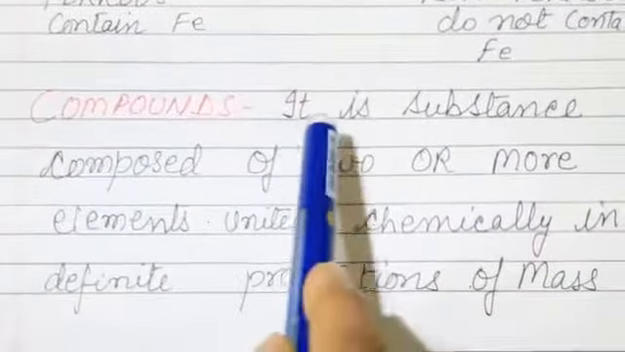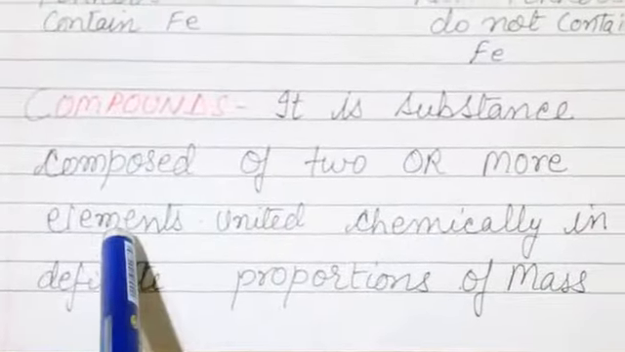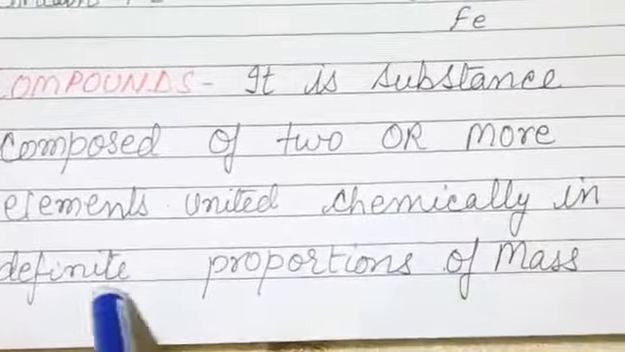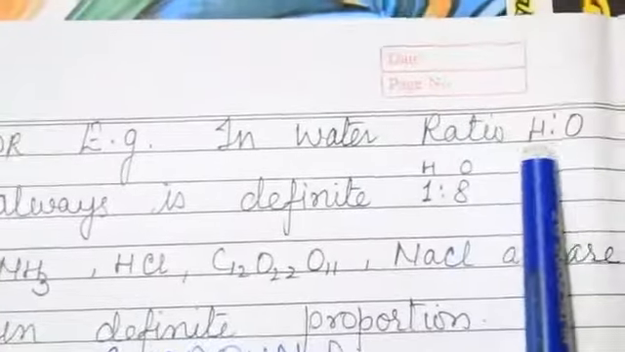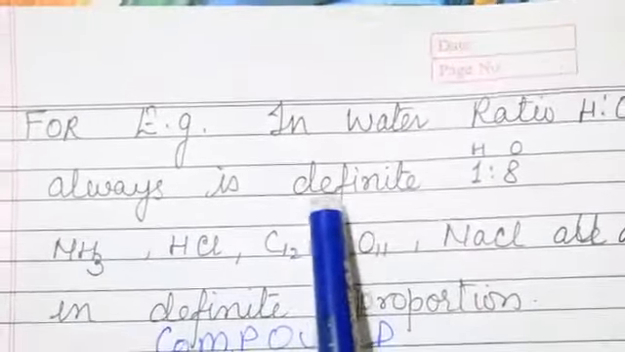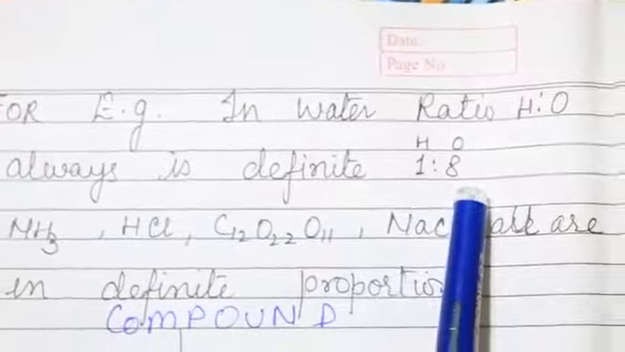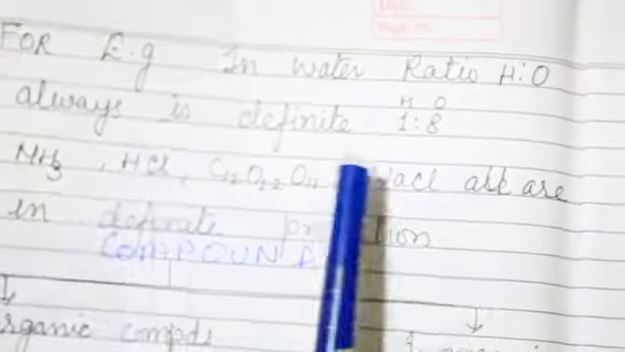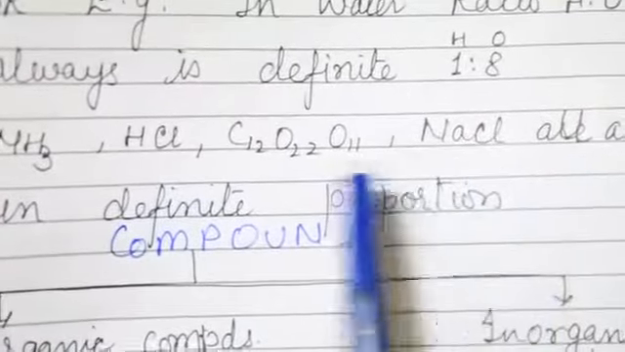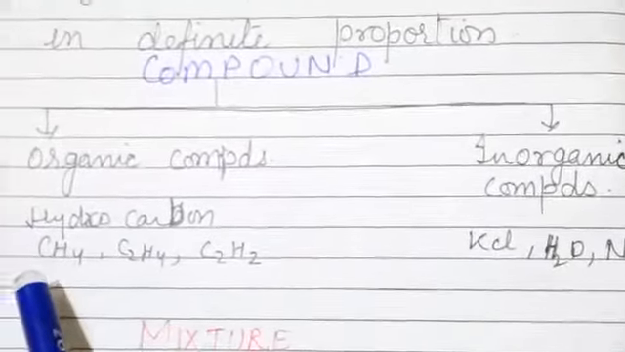Now come to compound. It is a substance composed of two or more elements united chemically in a definite proportion of mass. For example, in water, the H and O ratio is a definite proportion, that is 1:8. Likewise ammonia, HCl, sucrose, NaCl, all are in definite proportion. Compounds are of two types, organic and inorganic. In organic compounds, hydrocarbons come under it, and in inorganic compounds KCl, water, NH3 come under it.